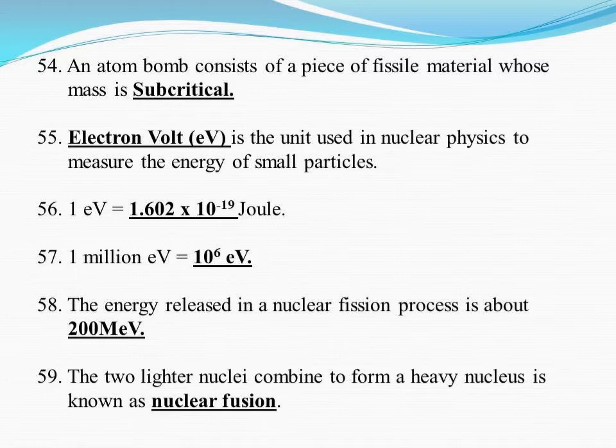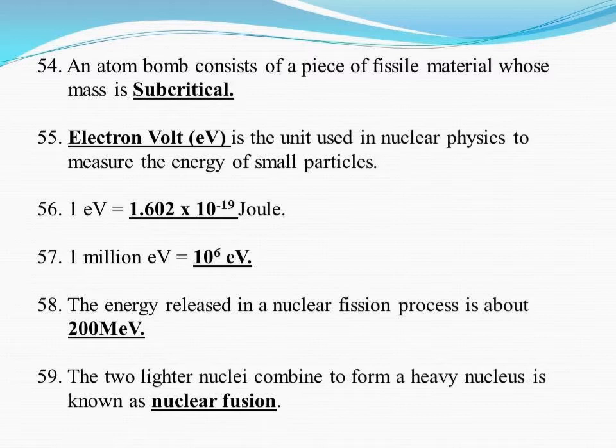Electron volt is the unit used in nuclear physics to measure the energy of small particles. 1 electron volt is equal to 1.602 × 10^-19 joule. 1 million electron volt is equal to 10^6 electron volt. The energy released in a nuclear fission process is about 200 mega electron volt.